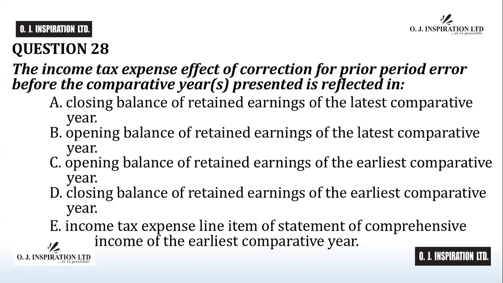Where a one-year comparative year is presented, the income tax expense effect is reflected in the opening balance of retained earnings of that comparative year. Where two or more comparative years are presented, it is reflected in the opening balance of retained earnings of the earliest comparative year presented, as applicable. The balance arrived at after reflecting this prior year error correction is called opening balance restated. C is the answer to question number 28.